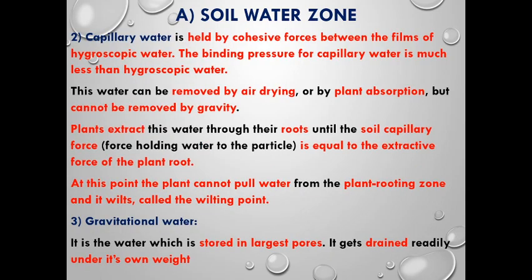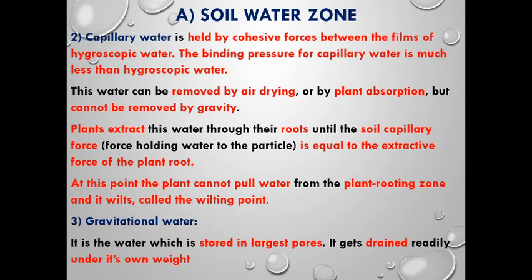Next comes the capillary water. The capillary water is held by the cohesive forces between the thin films of hygroscopic water. For example, the water which is present between the hygroscopic water and the soil particles or the pores will be called capillary water. The binding pressure of the capillary water is much less than the hygroscopic water, so it can be easily removed by air drying or by plant absorption, but it cannot be removed by gravity.